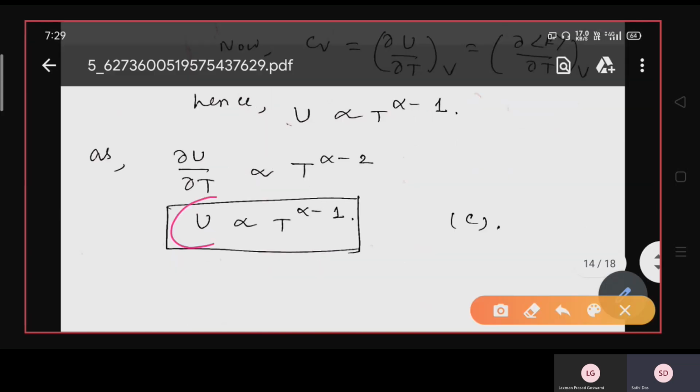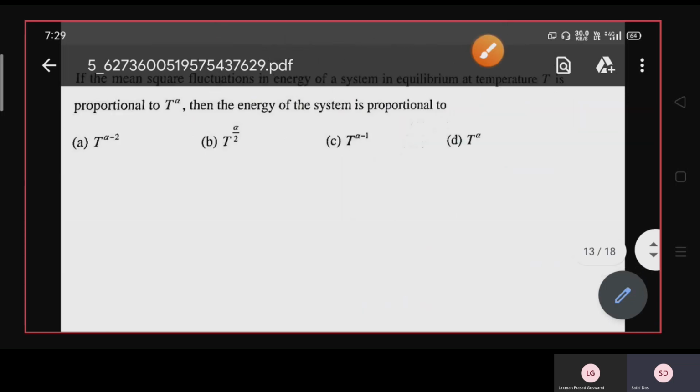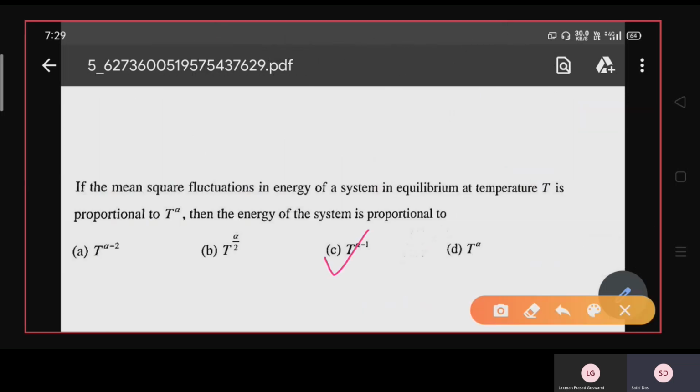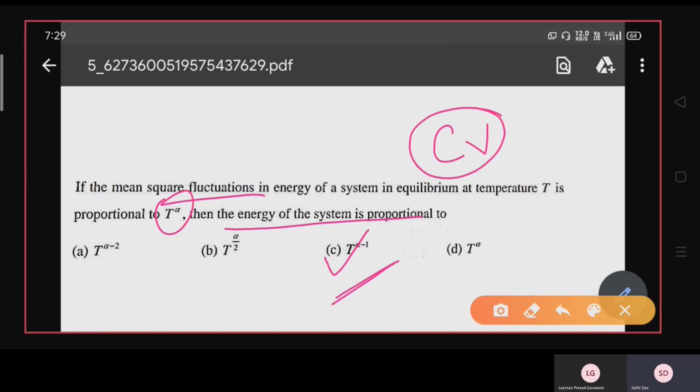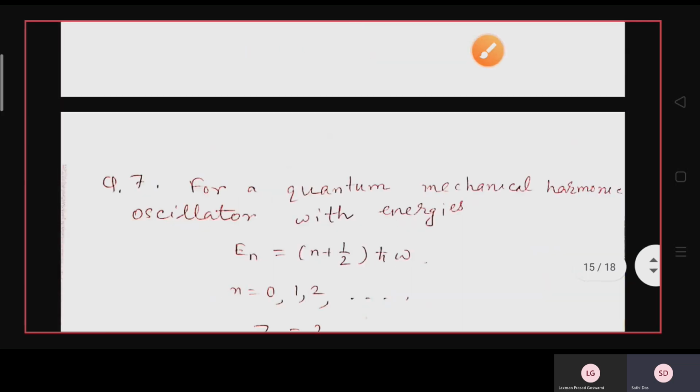So U, that is the internal energy or average energy of the system, is proportional to T to the power alpha minus 1. So C is the correct option. That is, the energy of the system is proportional to T to the power alpha minus 1. So the mean square fluctuation of the system has been given the proportionality, and from that mean square fluctuation you find out the CV, and from CV you find out the energy of the system. Okay, so this is the process.